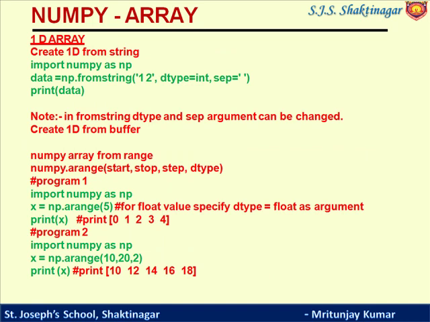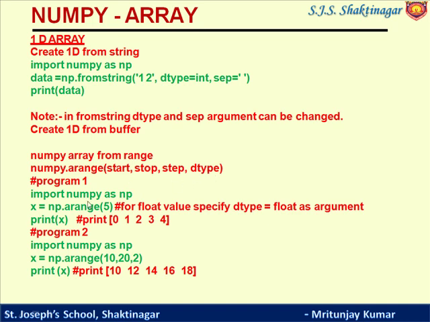Now let us see the different methods to create an array. First we'll see creating a 1D array from a string. To create a 1D array from a string, we can use the fromstring function. So import numpy as np, data is equal to np.fromstring. We can give arguments, one is dtype, that is data type, and one is the separator, that is spaces. These two arguments can be changed. Similarly, we can use the arange function. In the arange function, we can give start, stop, step, and data type. These four arguments can be given.